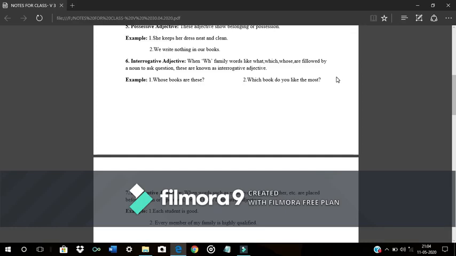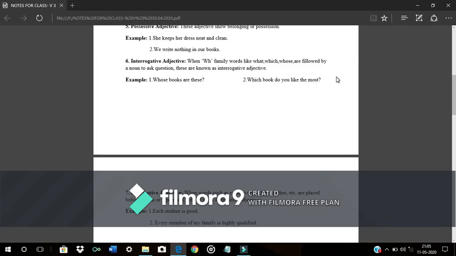Next, seventh one is distributive adjectives. When words such as each, every, other, another, etc. are placed before a noun or a pronoun, we call them distributive adjectives. Examples are there. Each student is good. Each student. Each. Can you spot the distributive adjective here? Yes, each. Every member of my family is highly qualified. Here, every.